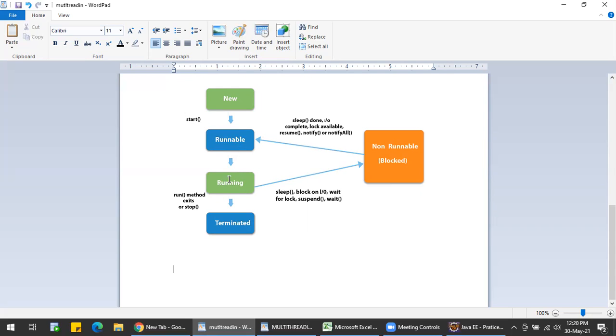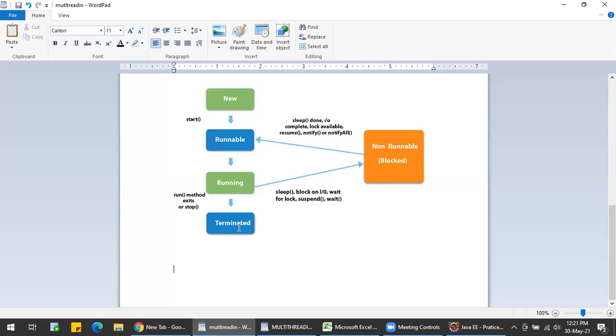Now let us see what the running state is. In the running state, the thread came here because the thread scheduler has selected that particular thread. After the running state, it comes into the terminated state when the run method exits, or the stop method is called. Then the thread goes into the terminated state.